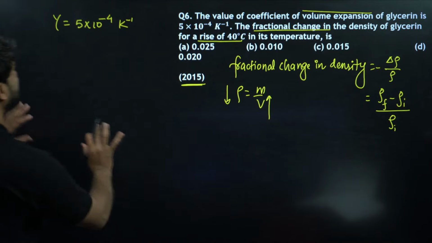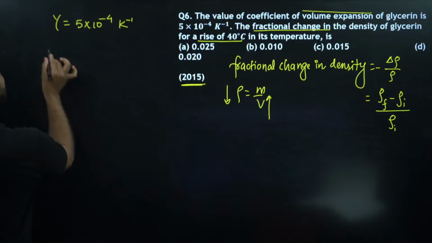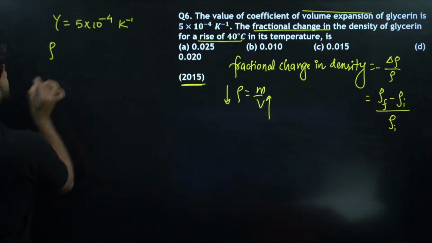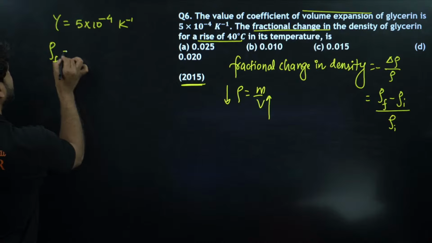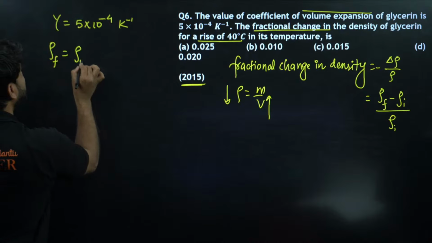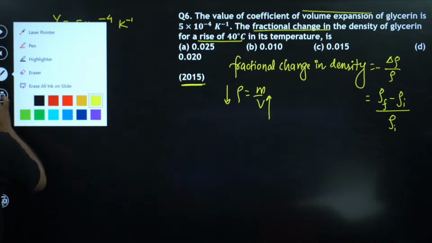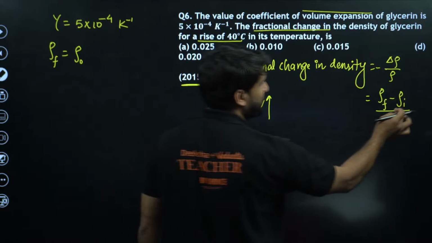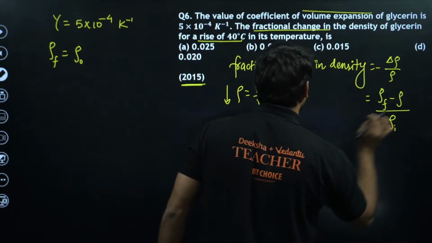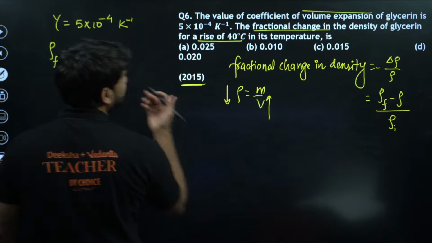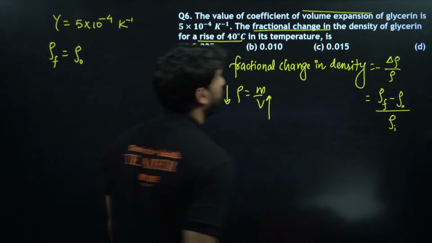So we have a very classic formula. The final density is equal to the initial density, which we call rho naught, into 1 minus gamma delta t. Initial density here is the density at room temperature, rho naught.